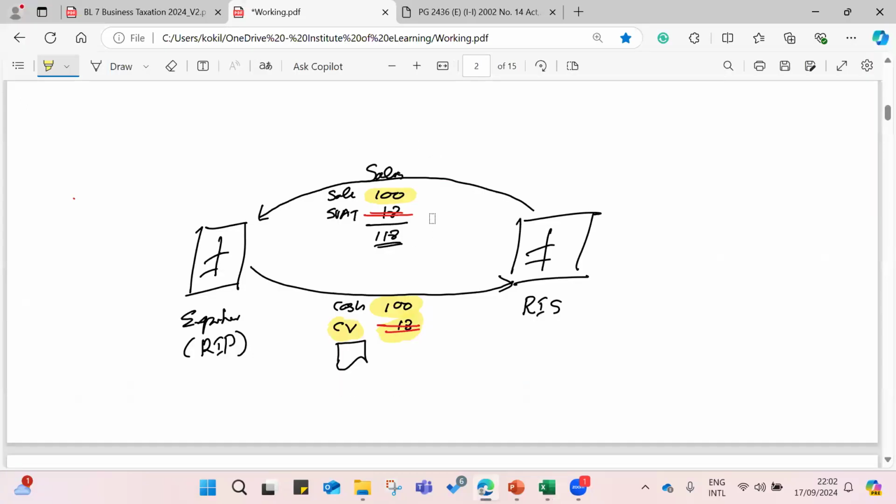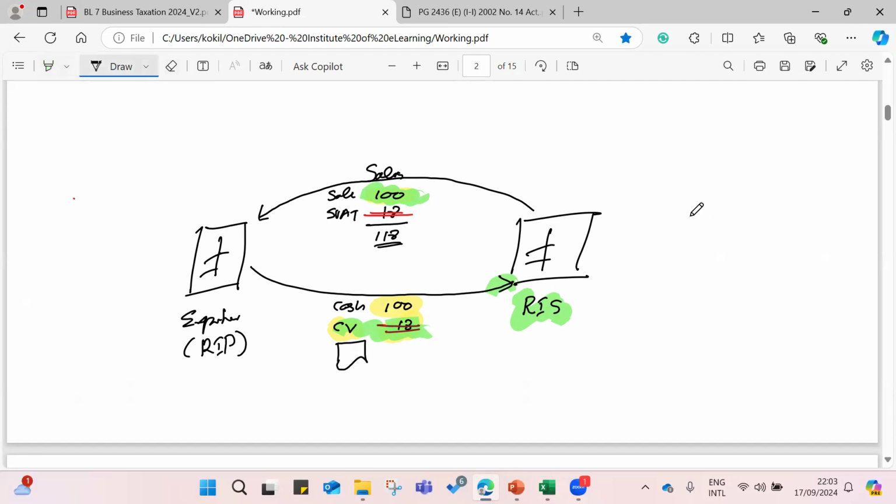As I explained here, any sales you made, because here in the section you are RIS. For your sales, you will get this credit voucher to you, right? Credit voucher. Then that you can deduct as a credit.